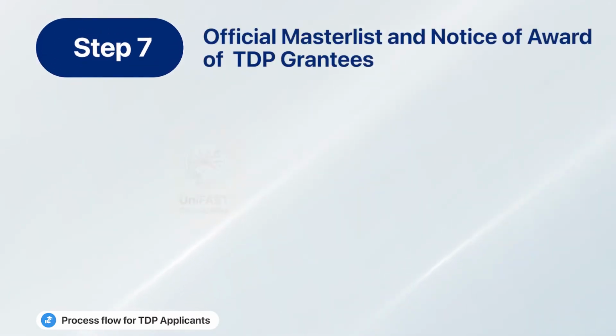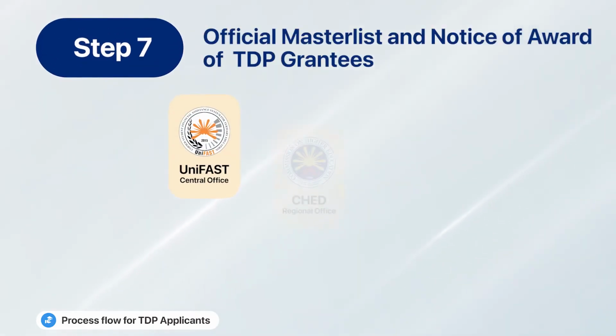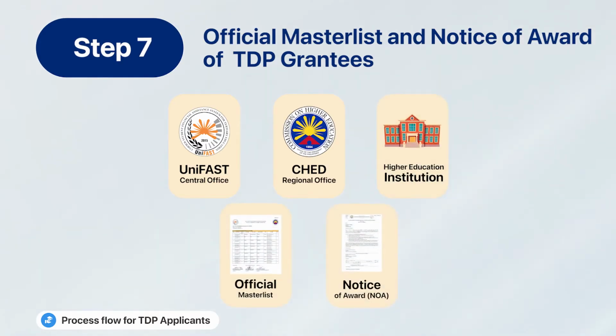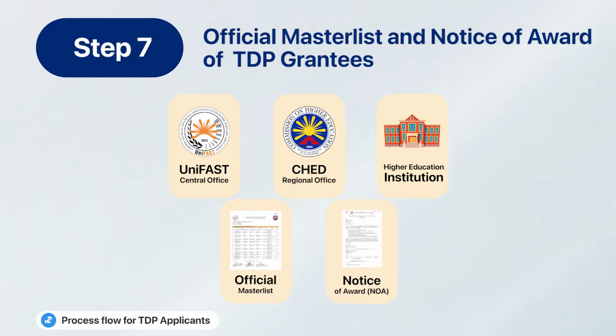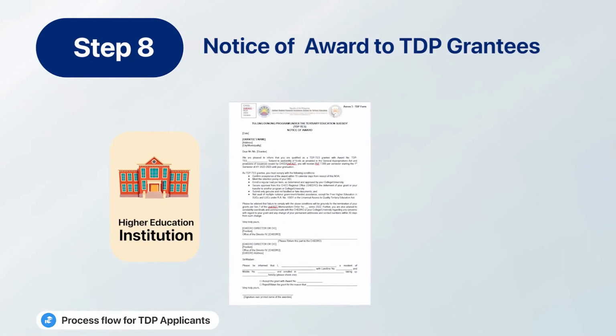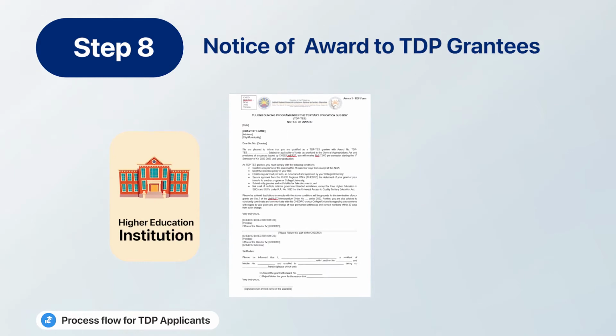Step 7. The UniFAST Secretariat reviews the data of the validated and verified grantees to generate and release to the SHED Regional Office, then to HEIs the Master List and individual Annex 3 or the Notice of Award of qualified TDP grantees. Step 8. The HEI Focal notifies and provides individual Annex 3 or NOA to TDP grantees.